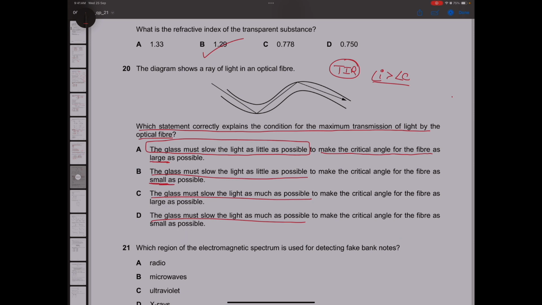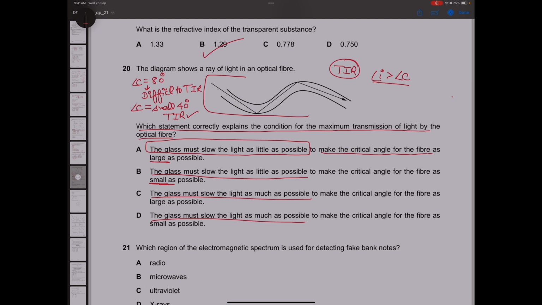Now, just think about it. In optical fibers, TIR takes place. So, the TIR should be achieved early for better transmission, right? Now, if you're making the critical angle as 80 degrees, in this case, it will be difficult to reach TIR. But if the critical angle is small, let's say 40 degrees, TIR will be easily possible.